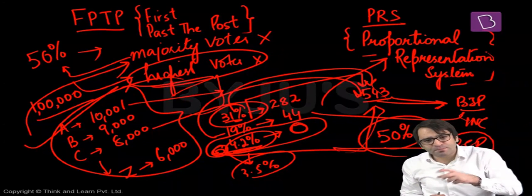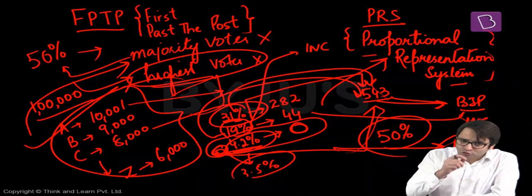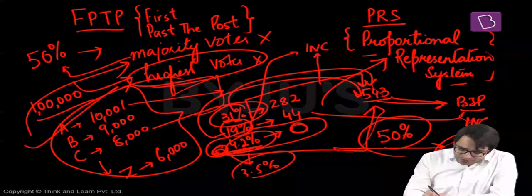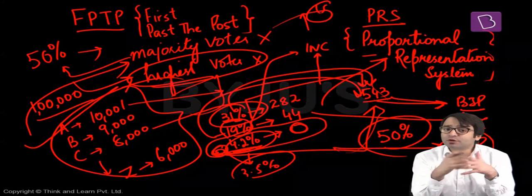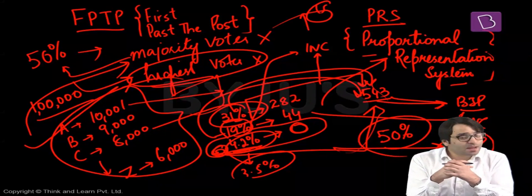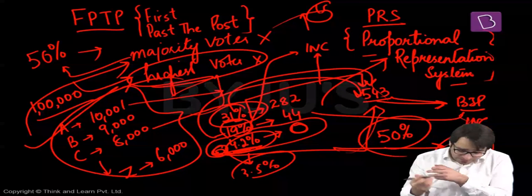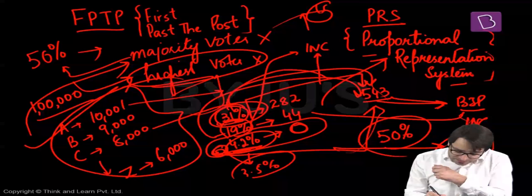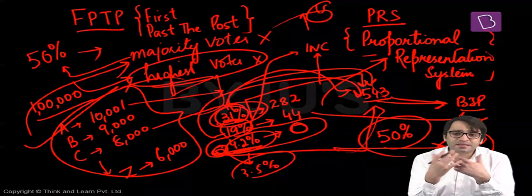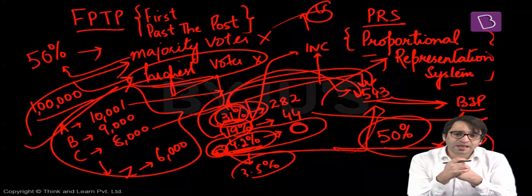But then if you vote for a political party rather than a candidate, that means let's say 19% of people voted in favor of the Indian National Congress, those many seats will be allocated to the Indian National Congress in Lok Sabha. But who would be these 19% candidates in Lok Sabha belonging to the Congress party? Maybe they would be the sycophants of the Gandhi family. Maybe they would be the sycophants of the party president. Similarly, 31% seats bagged by the BJP. Who will be these 31% people who would be recommended to the Lok Sabha by the BJP? The admirers of Modi and Amit Shah.